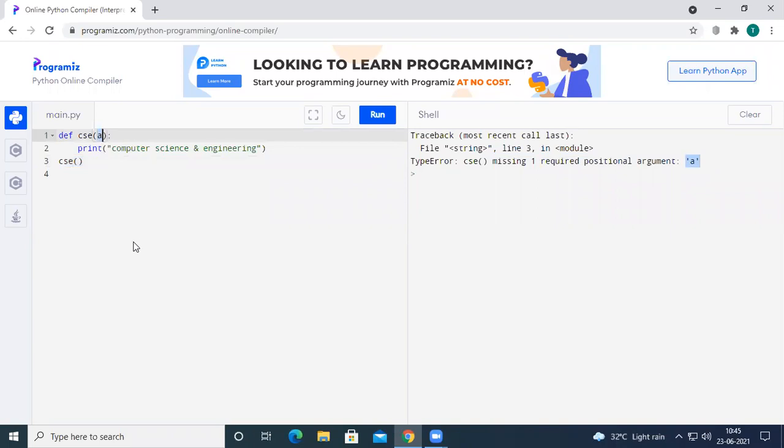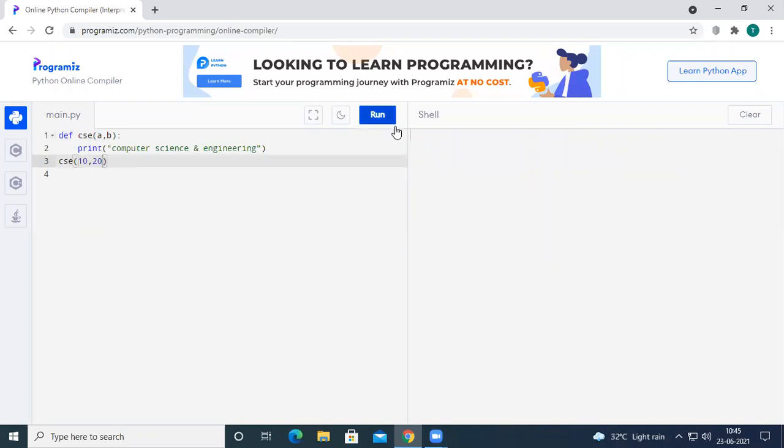If you feed the variable A only, then you are going to execute the body of the CSC function. Okay, and I want to have a couple of parameters, for example, A comma B. So now if anybody wants to call this function, they have to pass two values. Then only the program is going to be executed.